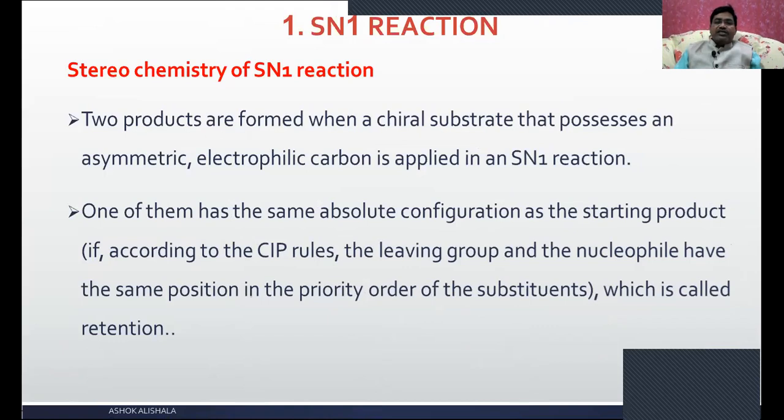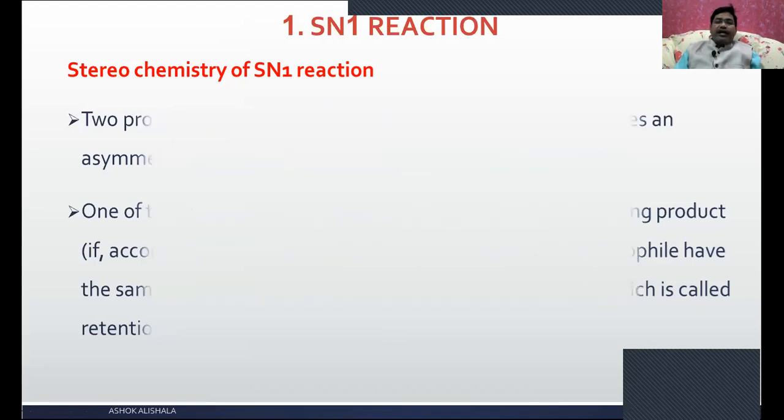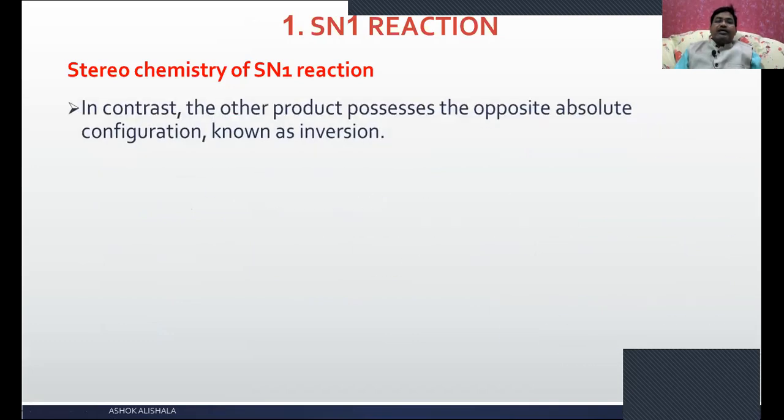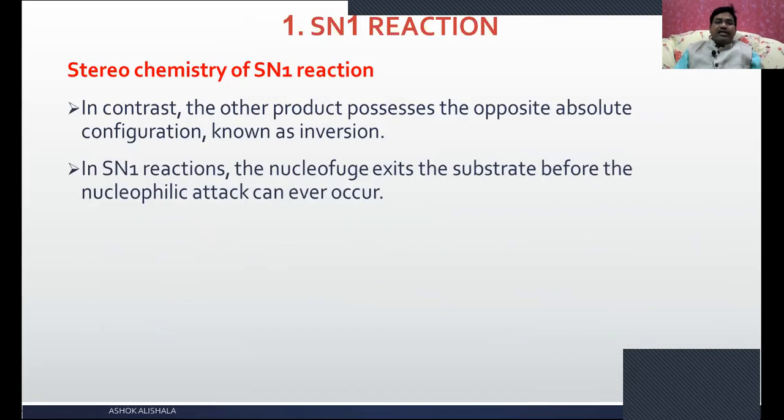According to the CIP rules, what is CIP? Cahn-Ingold-Prelog's rules. If the leaving group and the nucleophile have the same position in the priority order of the substituents, it is called retention of the configuration. In contrast, the other product possesses the opposite absolute configuration, known as inversion. In the SN1 reaction, the nucleophile